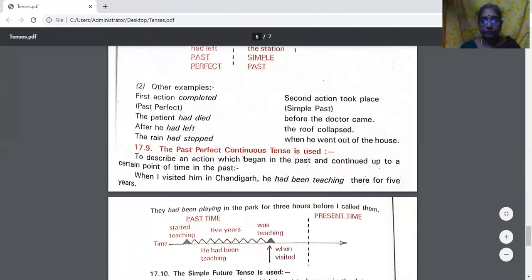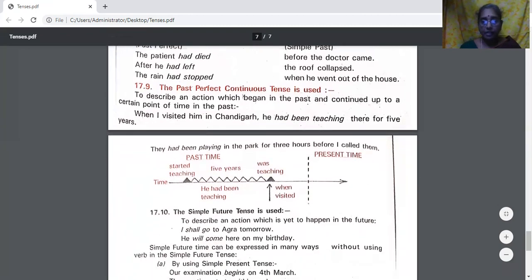I hope I'm clear. The next tense is past perfect continuous tense. It is used to describe an action which began in the past and continued up to a certain point of time in the past. When I visited him in Chandigarh, he had been teaching there for 5 years. Another example: they had been playing in the park for 3 hours before I called them.